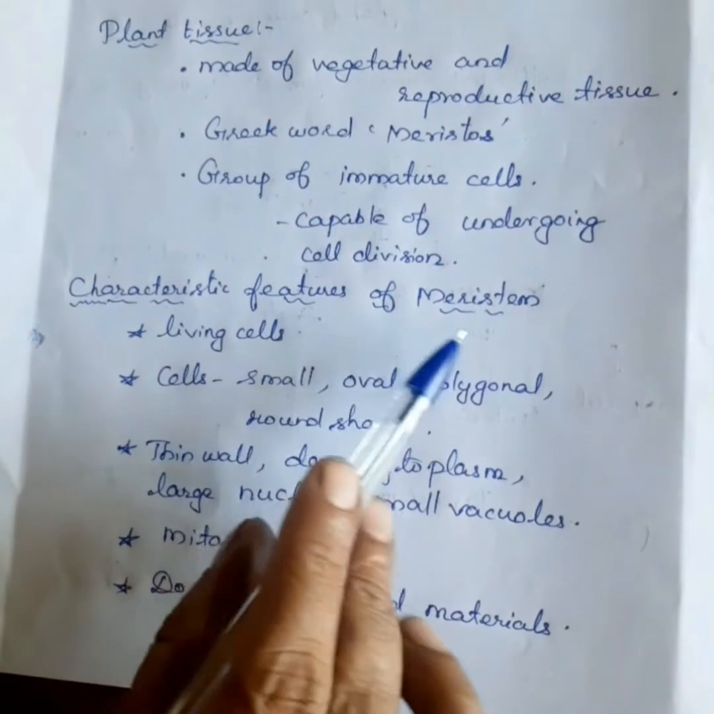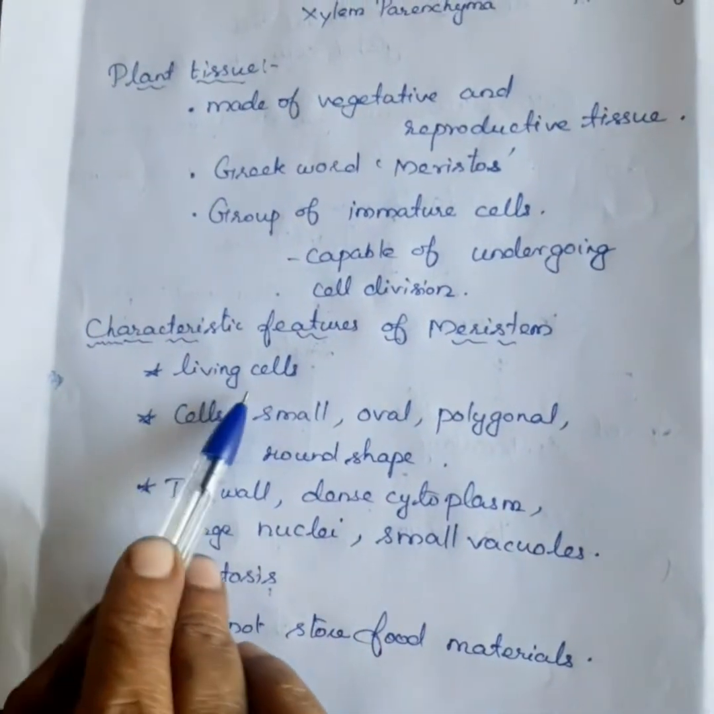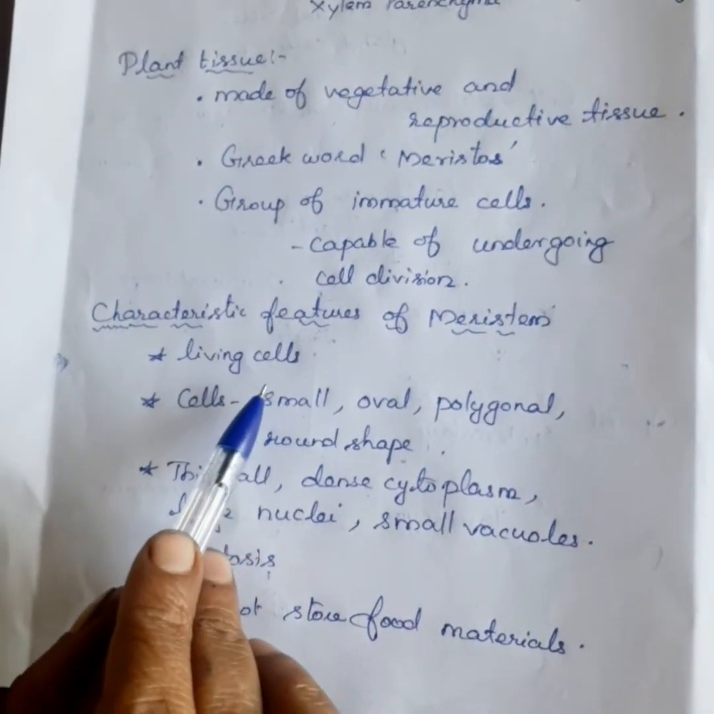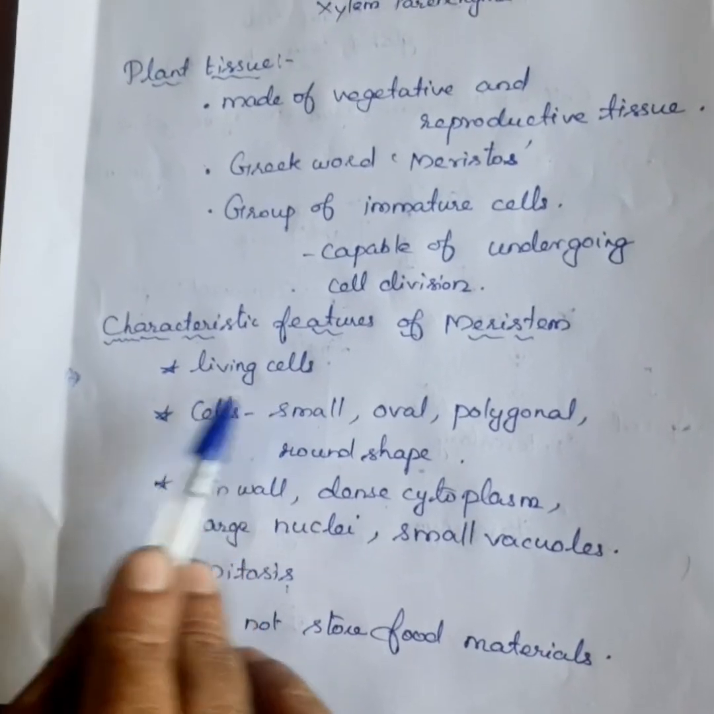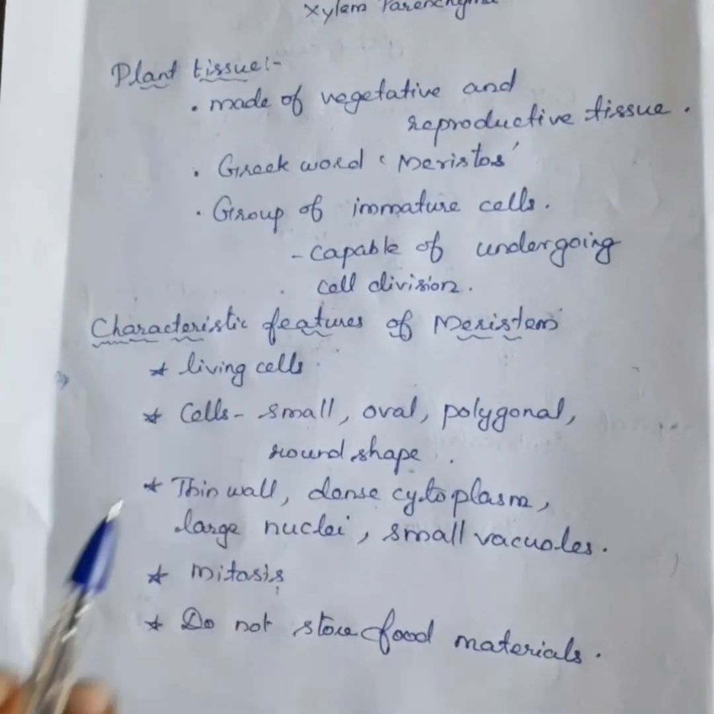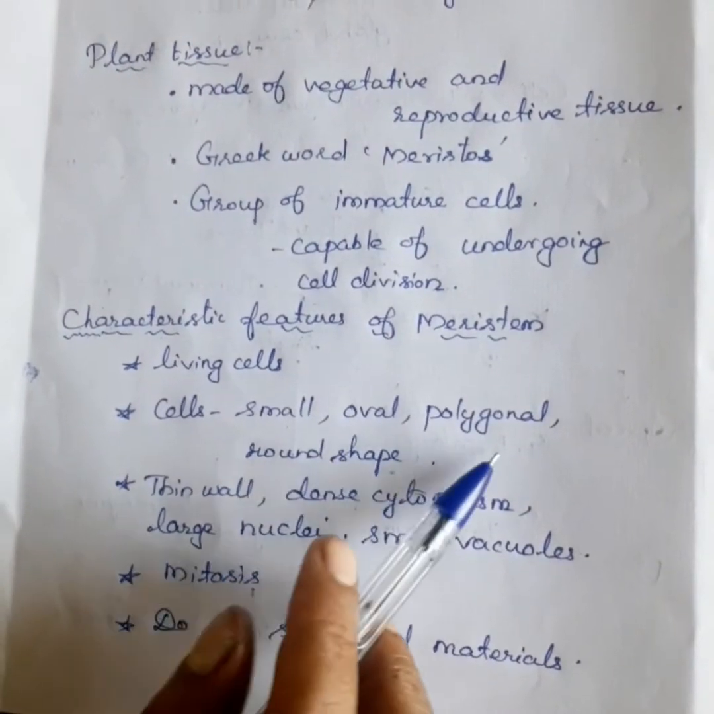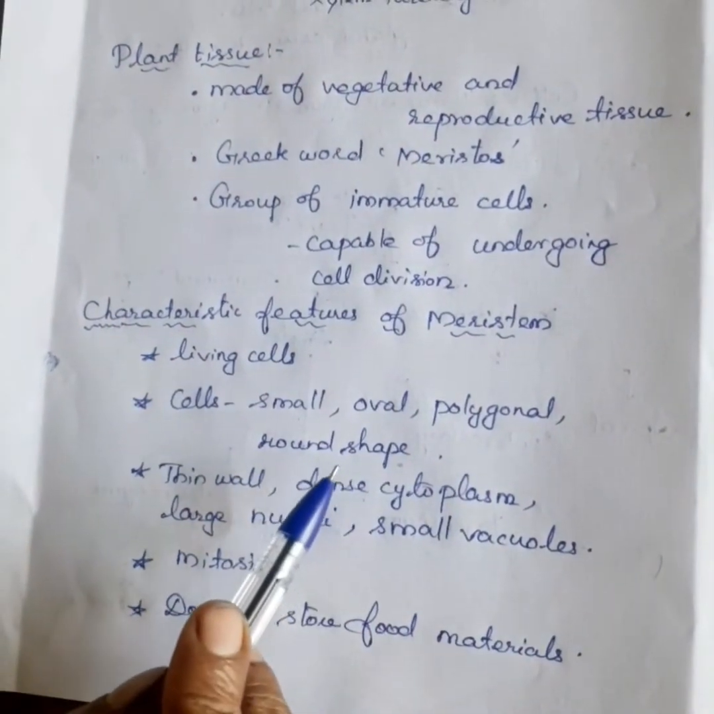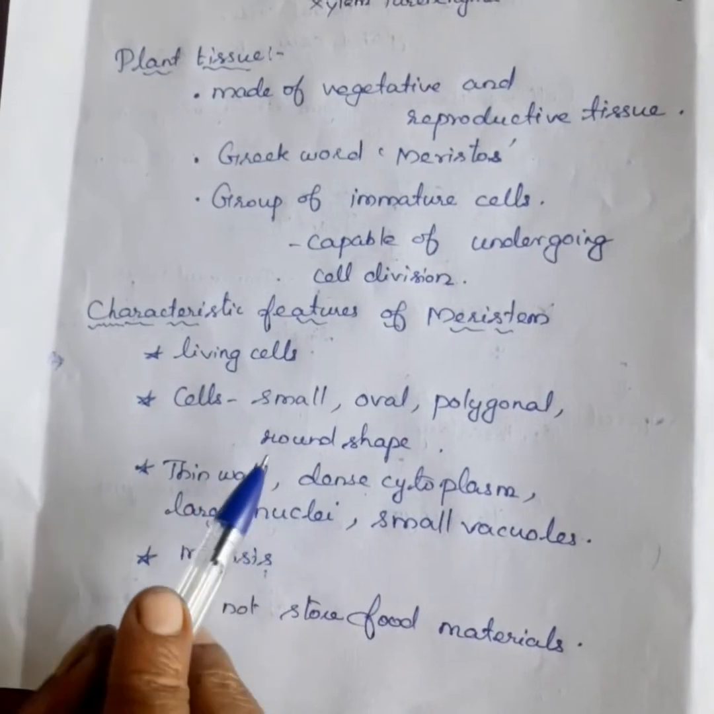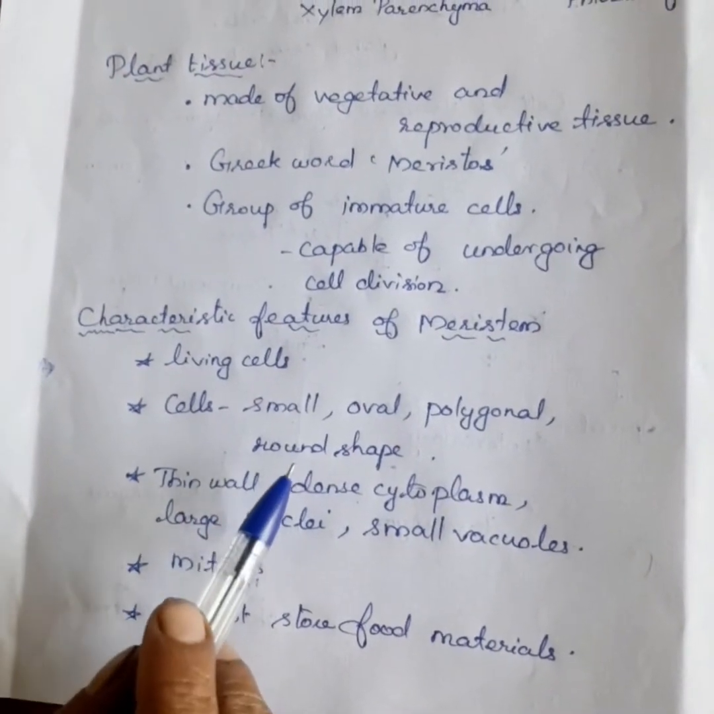Characteristic features of meristem. They are living cells. Here all the metabolic functions happen, so it is a living cell. These cells are small, oval, polygonal and round in shape. And these are the different shapes of meristematic cells.